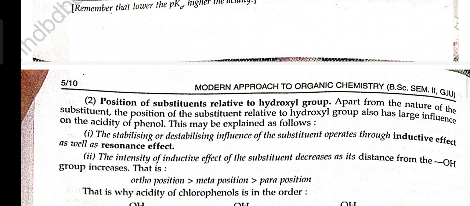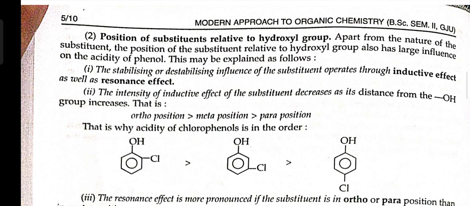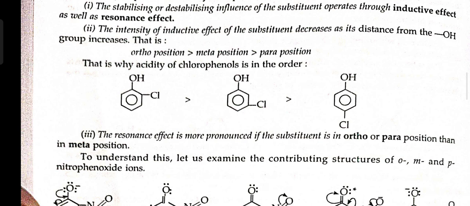First, the stabilizing or destabilizing influence of a substituent operates through inductive effect as well as resonance effect. Second, the intensity of the inductive effect of a substituent decreases as its distance from the OH group increases. That is, it decreases in the order ortho, meta, para. That is why the acidity of chlorophenol is in the order: ortho-chlorophenol, meta-chlorophenol, para-chlorophenol.